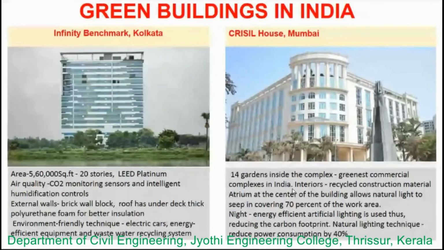Next is Infinity Benchmark, which is at Calcutta. This is also LEED Platinum level certified, and it has an area of 5,60,000 square feet. It has 20 stories, and the air quality inside the building is maintained by carbon dioxide monitoring sensors and intelligent humidification controls. The external walls of the building are made up of brick wall block, while the roof has an underdeck with thick polyurethane foam for better insulation, and an environmentally friendly technique is also used, like electric cars within the campus.